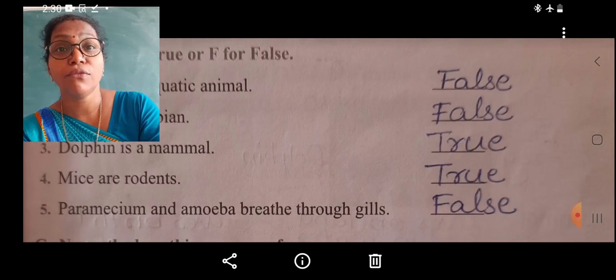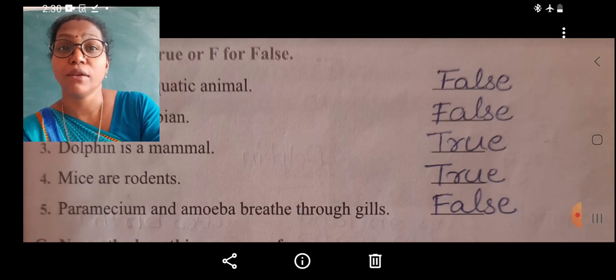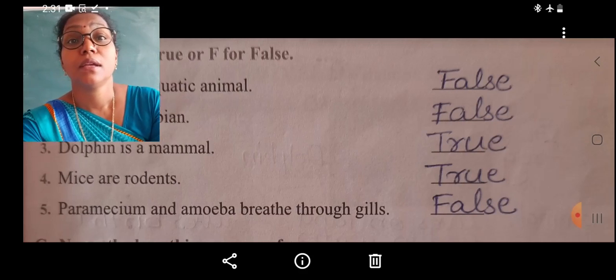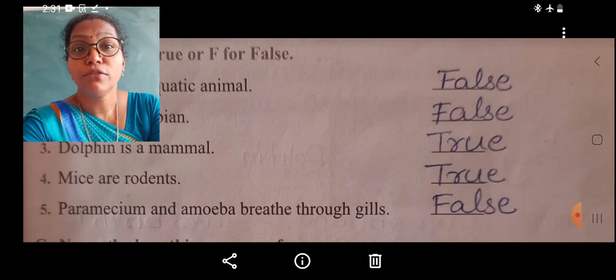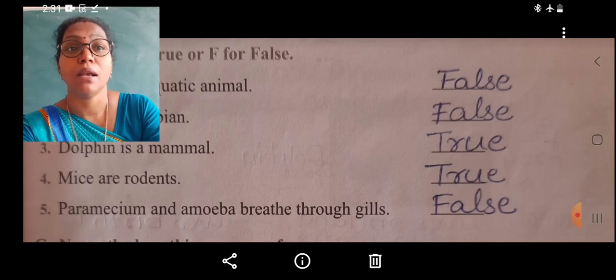Now children, the third one, that is dolphin is a mammal. Dolphin looks like a fish, and it lives entirely in water, in the seas, oceans and some rivers. But it gives birth to its young ones. That's why the dolphin is a mammal. It feeds milk to its baby, and it is giving birth to its young one.